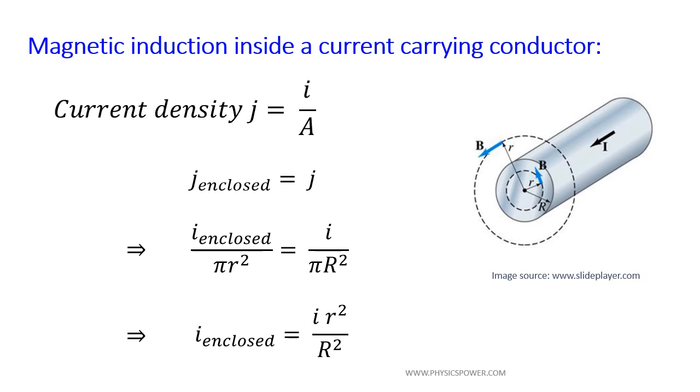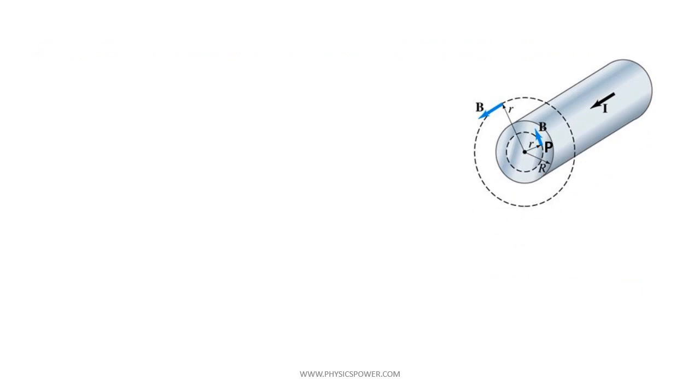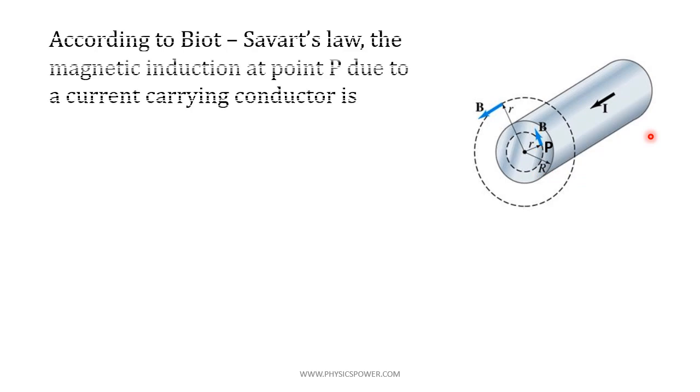Now further, to get the magnetic induction at a point P inside the current carrying conductor, consider the point P at a distance small r. Then the magnetic induction according to Biot-Savart's law at P due to the current carrying conductor is B equals mu naught I by 2 pi d. It's a general expression from the derivation, but if you apply it here, the current is I enclosed and the distance of point P from the axis of the current carrying conductor is small r.